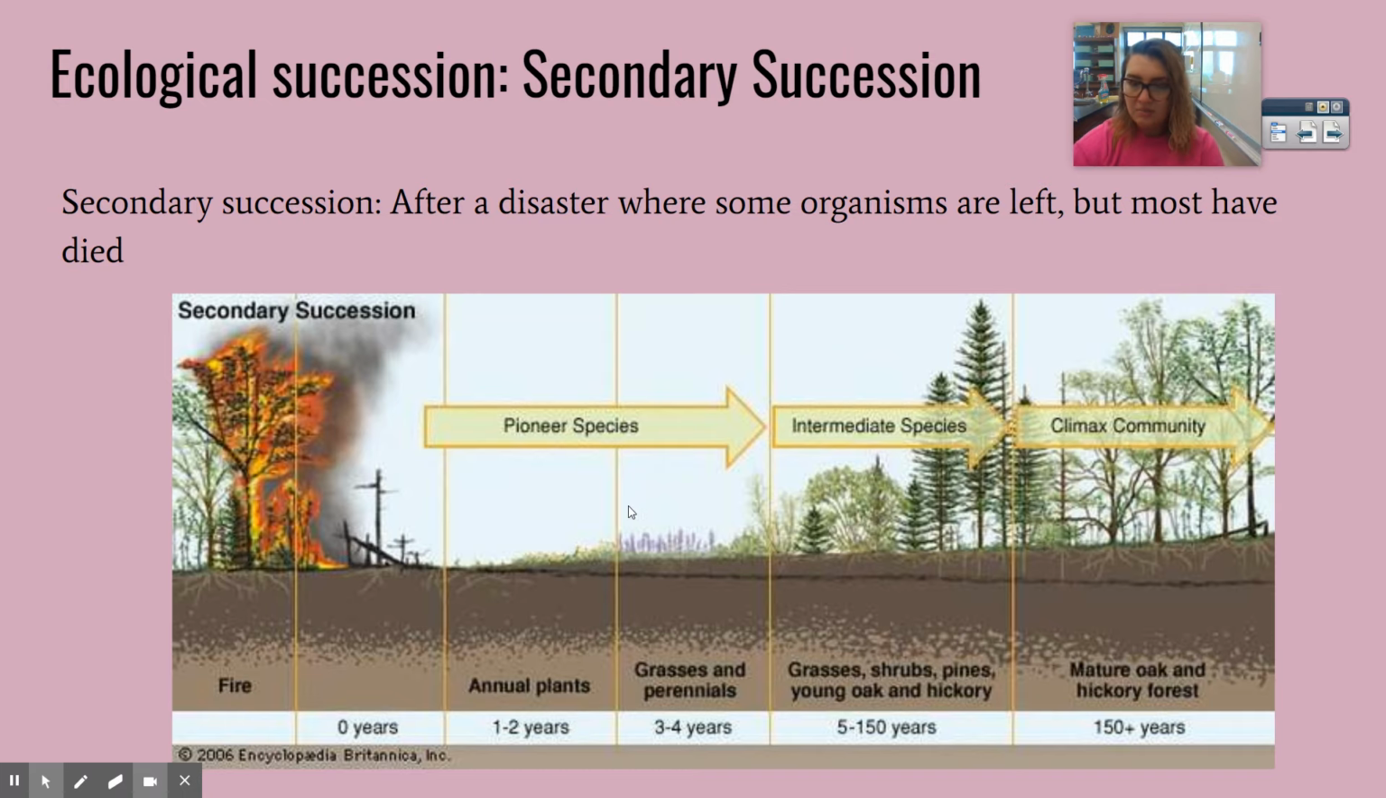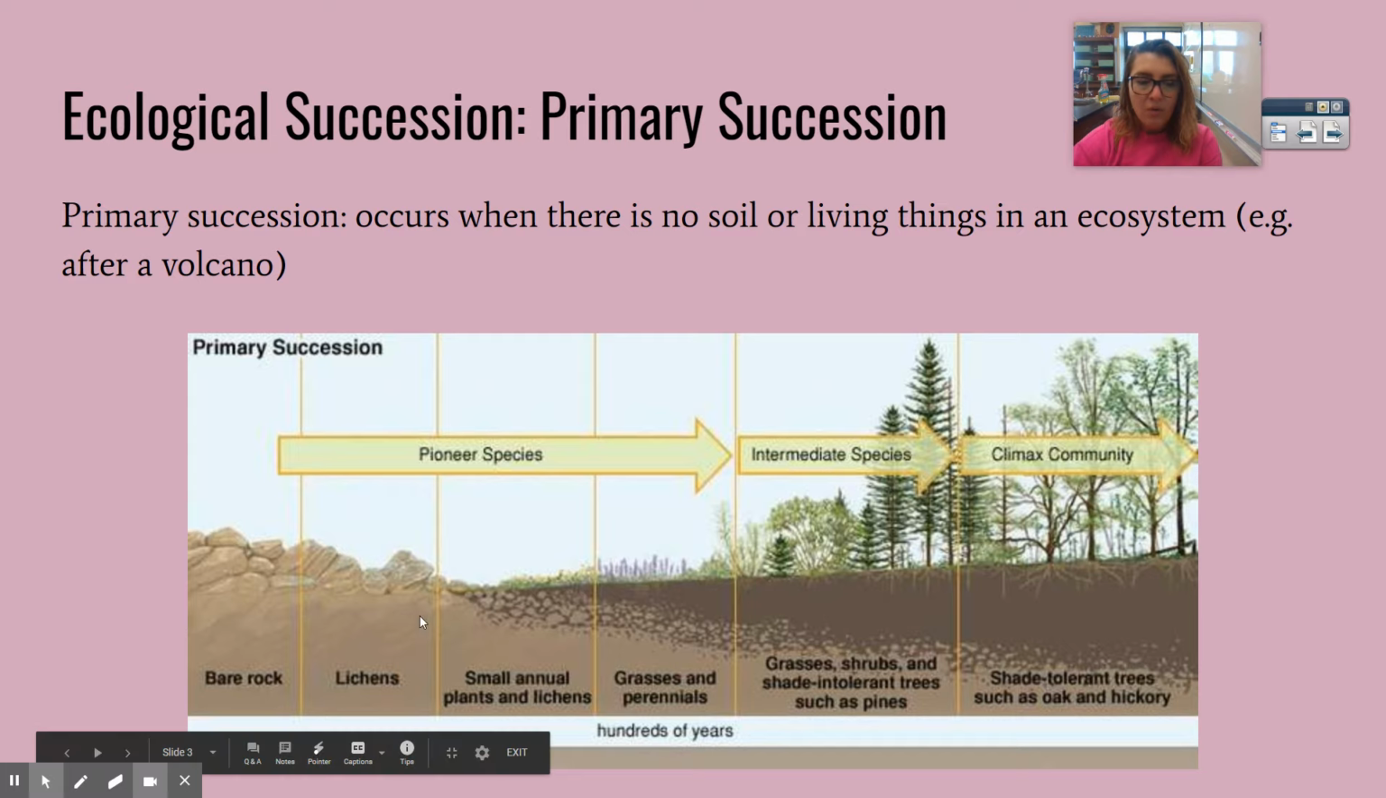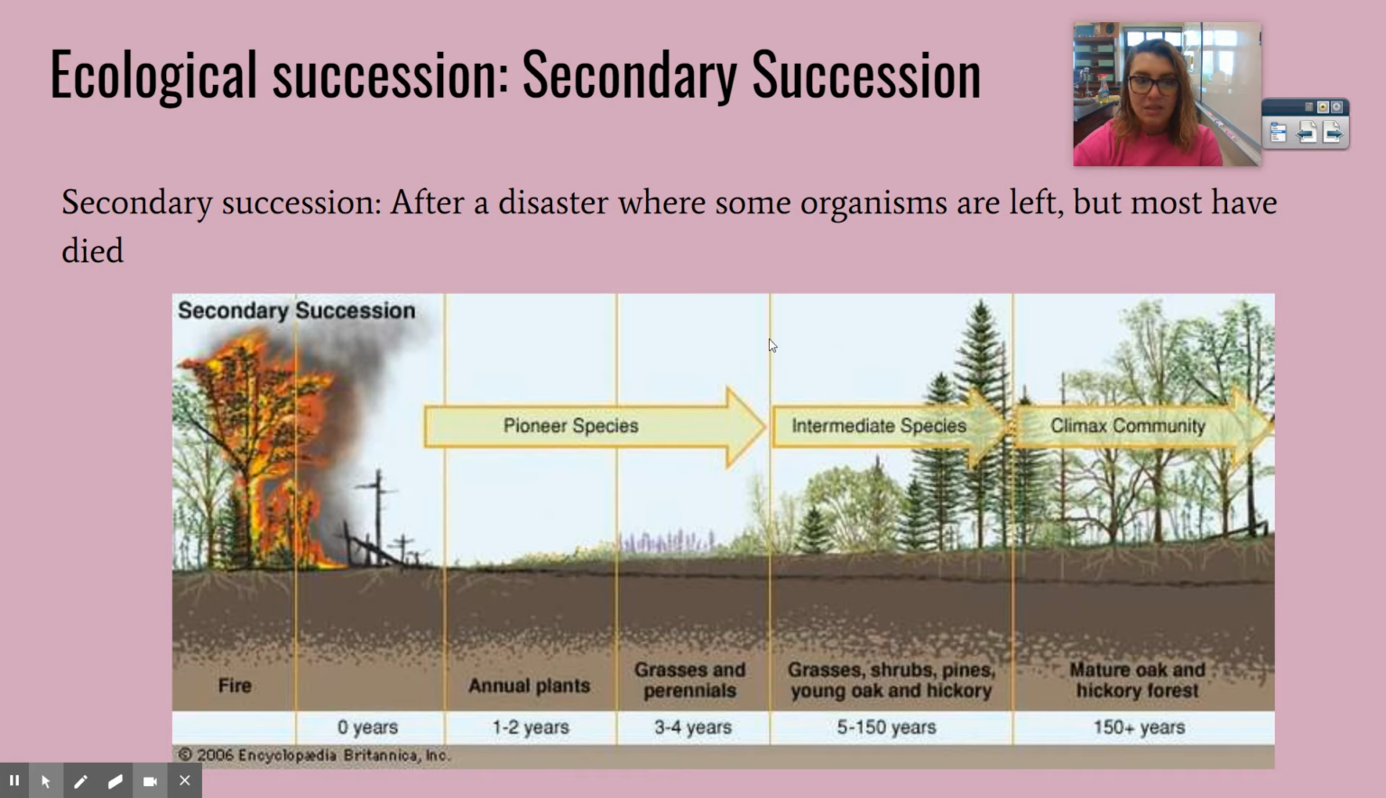But you'll see between primary and secondary, we still have very similar stages. Once the soil forms, primary is basically the same as secondary. We still have the pioneer, intermediate, and then eventually the climax communities. So for both primary and secondary, it's very similar. The only thing with secondary is that there's already soil, so it skips that stage of soil formation.